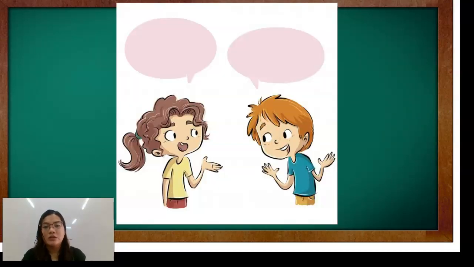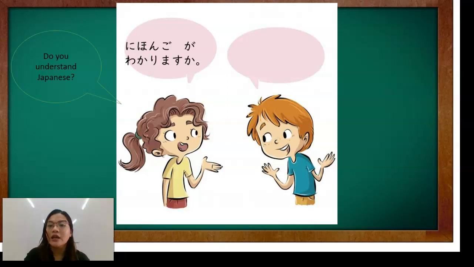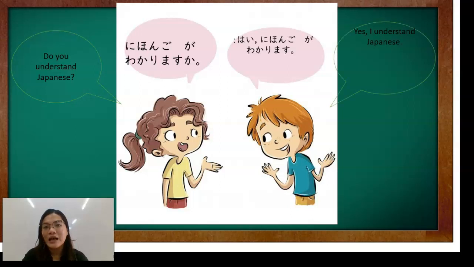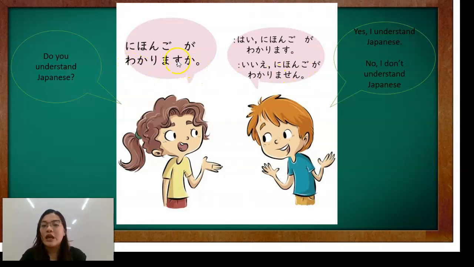Just like the example here, Nihongo ga wakarimasu ka? That means, do you understand Japanese? To answer: Hai, Nihongo ga wakarimasu. Yes, I understand Japanese. Or, Iie, Nihongo ga wakarimasen. No, I don't understand Japanese. As you can see here, kung ano yung naintindihan mo, it is the particle ga.